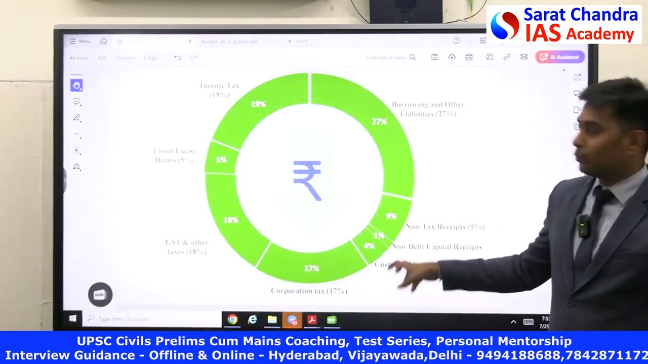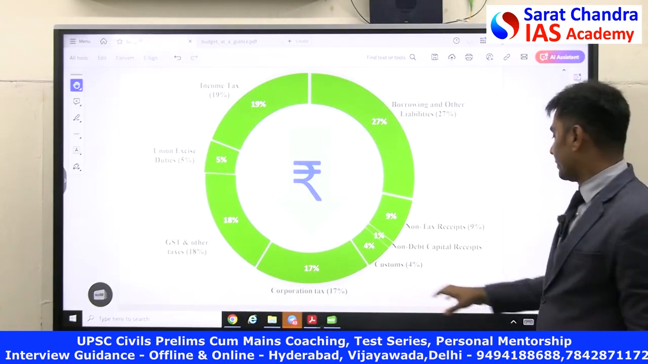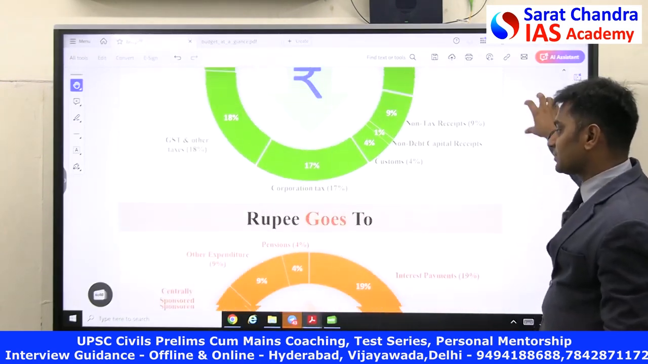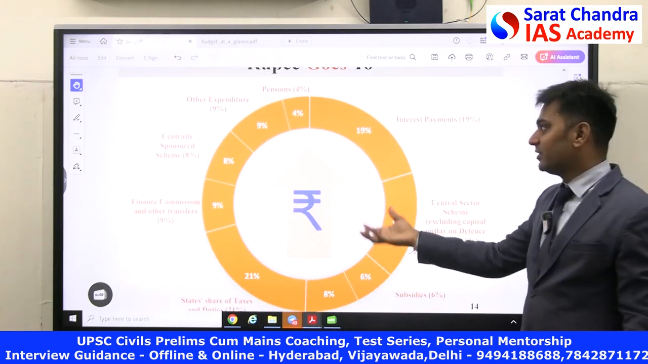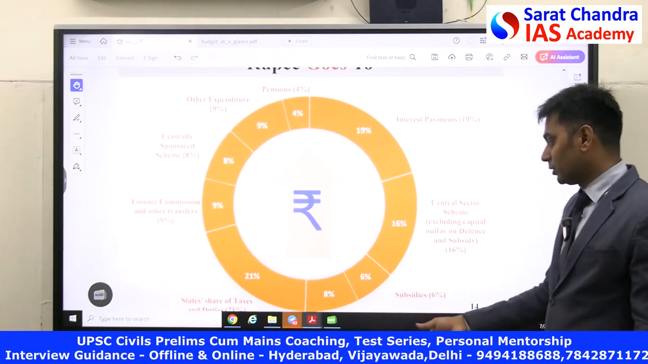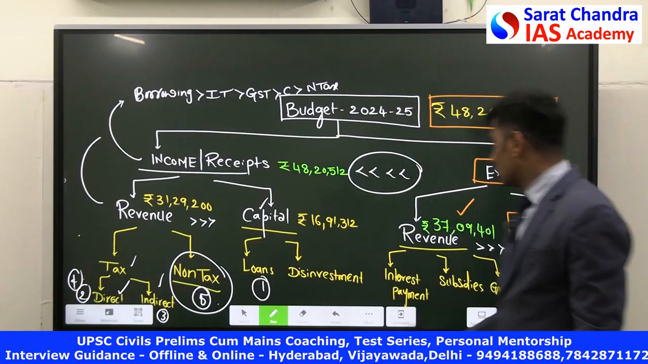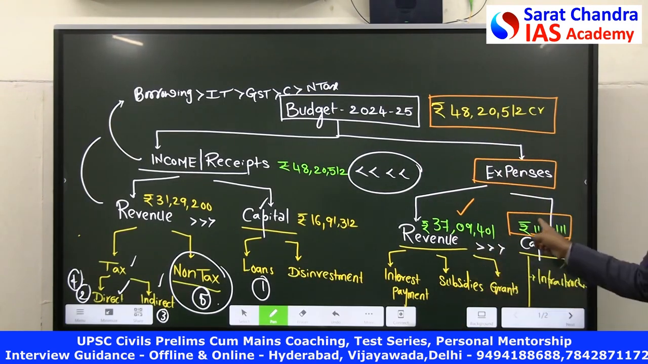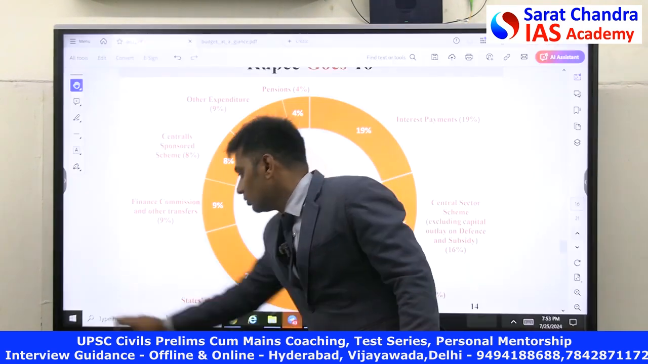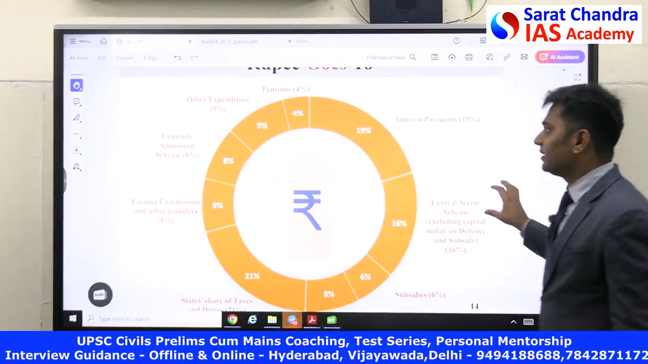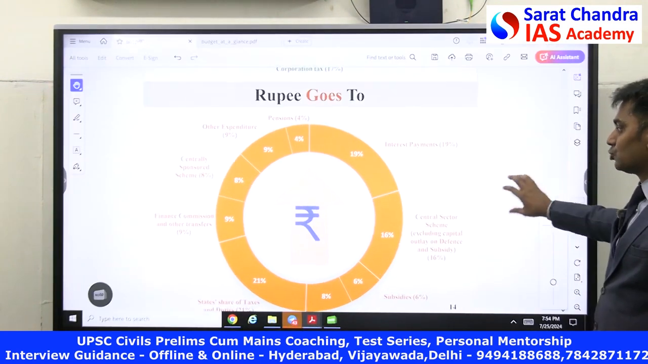Where the rupee is coming from is extremely important. After understanding where the rupee is coming from, you have to know where the rupee is going out. Government of India is collecting money, and where it is going out, I have already said this. The rupee is going out for these expenses. Now, what are the expenses in detail? That is what you have to understand here. Look at the detailed expenses to which the rupee is going.